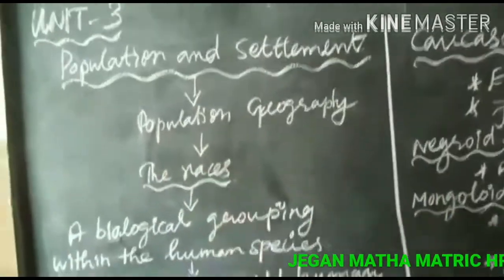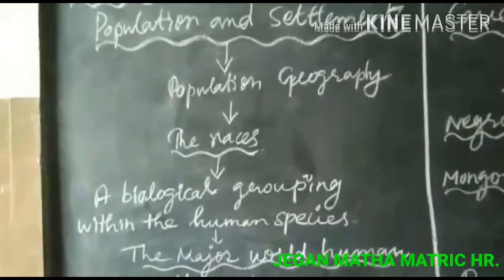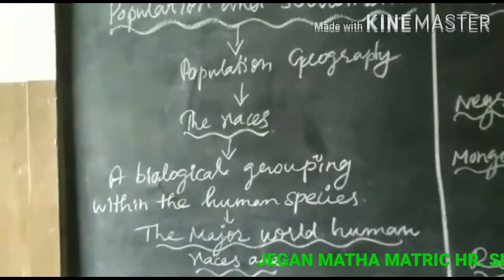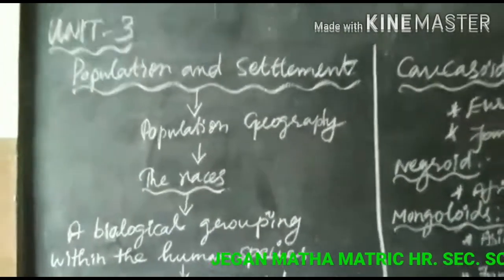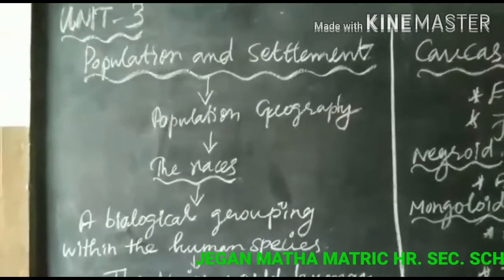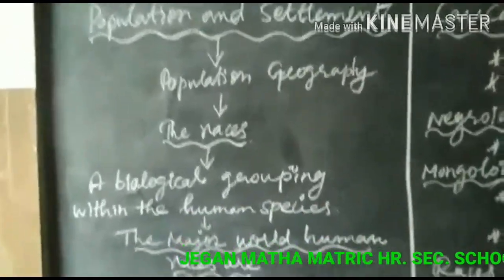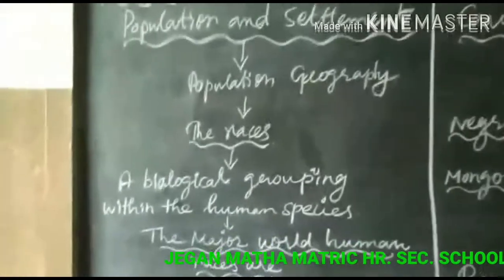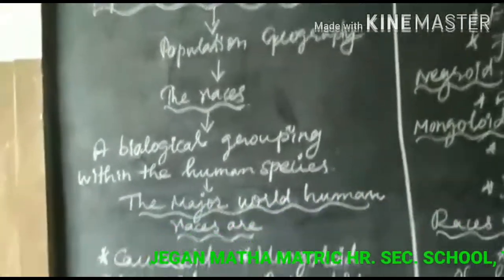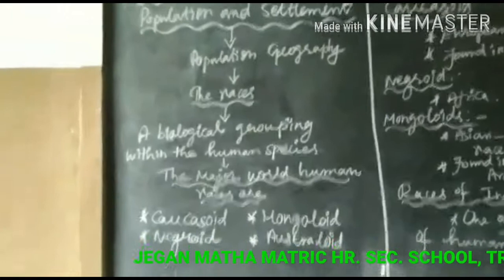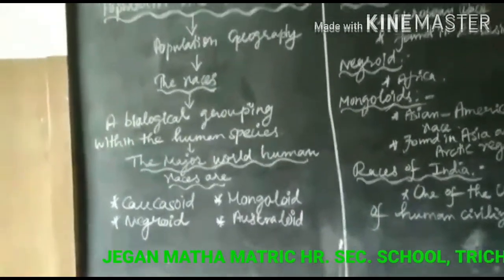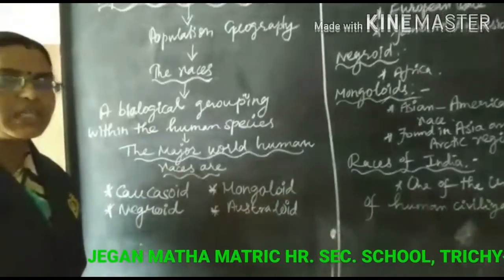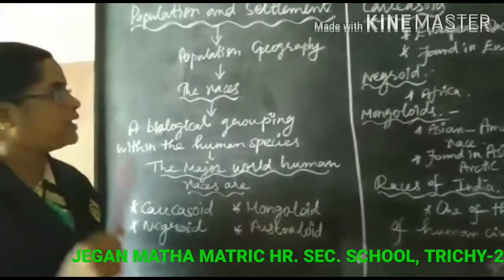Population geography is a study of demographic phenomena, which includes natality, mortality, growth rates, etc. Through both space and time, increase or decrease in population indicates population distribution and growth. The study of movements and mobility of population is called migration. What is migration? Migration means moving from one place to another place.